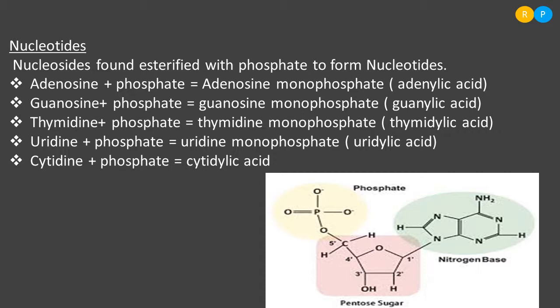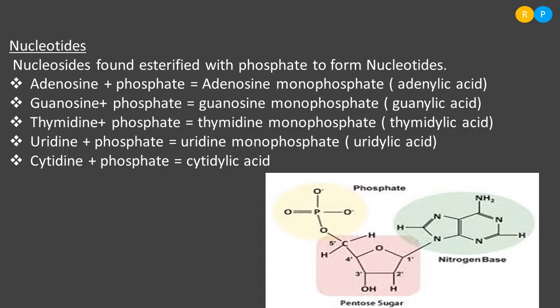Just observe the structure of a nucleotide on the screen. I have displayed the structure of adenylic acid. In this structure we can notice the presence of a nitrogen base. What kind of nitrogen base do we have? Adenine is a nitrogen base that is found attached with pentose sugar.